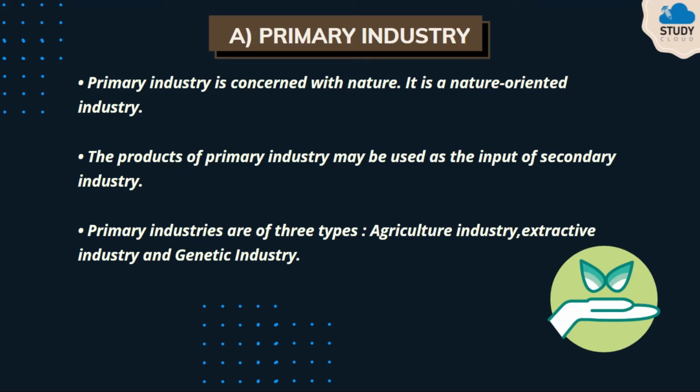Now if you grow potatoes, growing those potatoes is a part of primary industry. Now with the help of those potatoes you will make, say, french fries or something like that. Converting those potatoes into fries is a part of secondary industry. So the product of primary is used as an input of secondary industry.